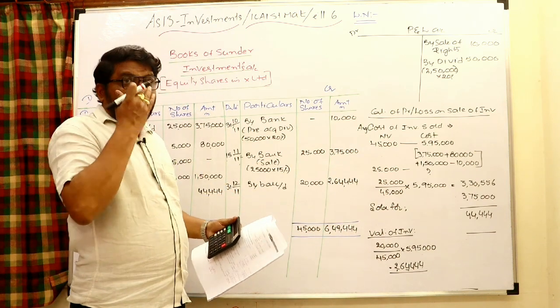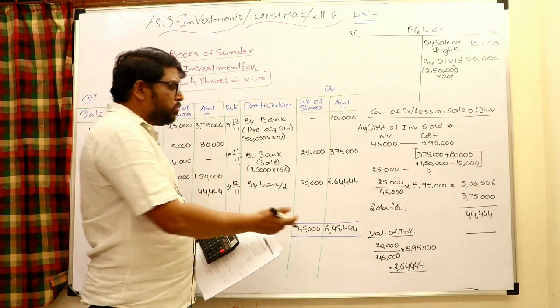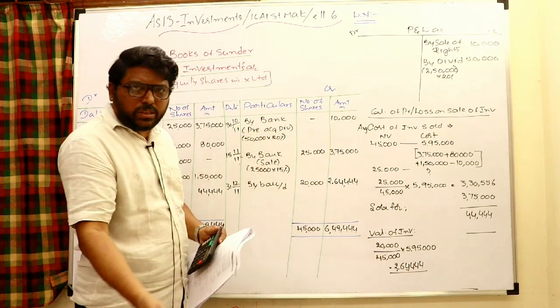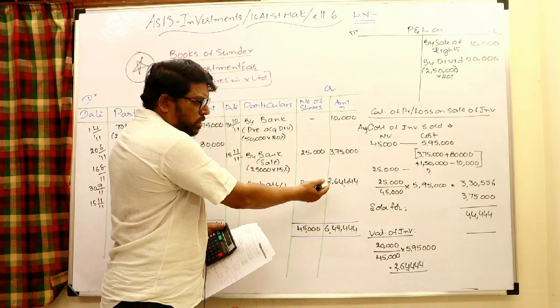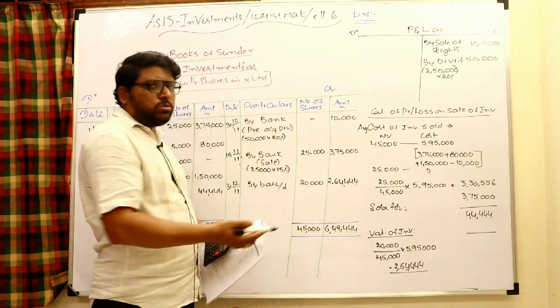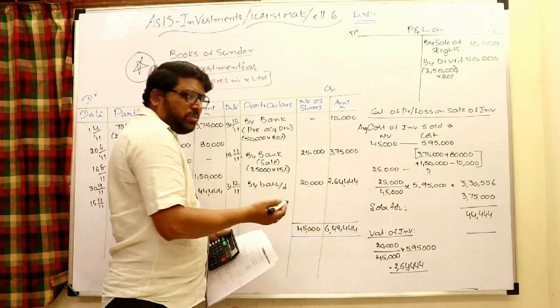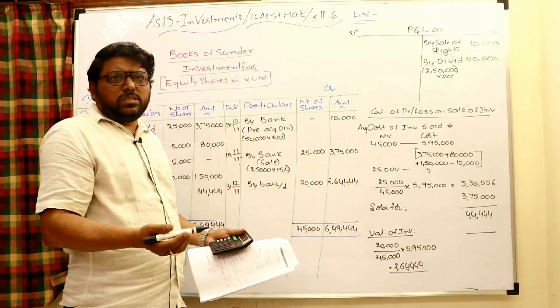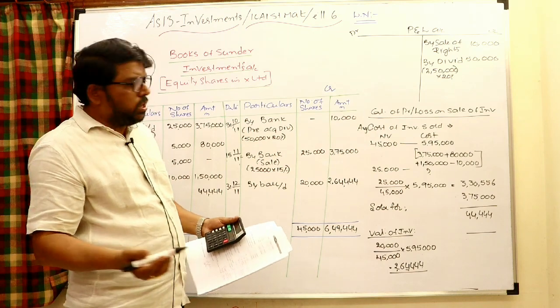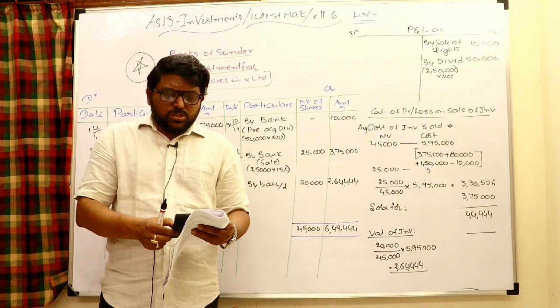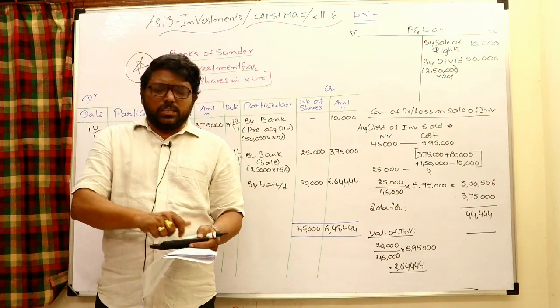But whenever market price is given, then you have to check like this: there is cost, and market price also you have to compare. If market price is lower, that is what you have to take. The difference amount is to be incorporated as a loss, P&L to investments. But when only cost price is given and market value is not given, you can take only the cost price. So this is the simple way to solve this.